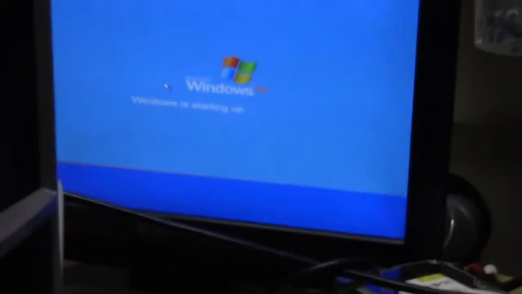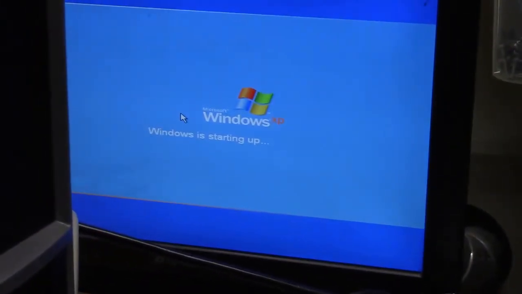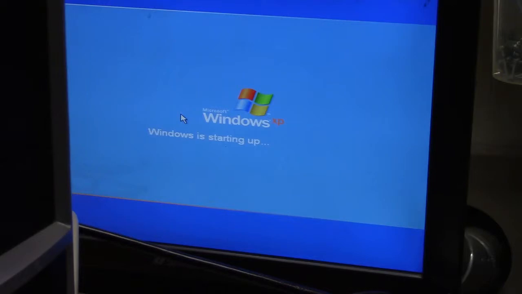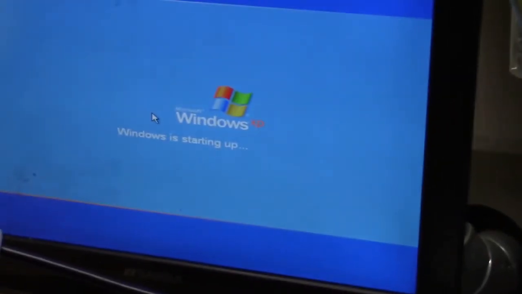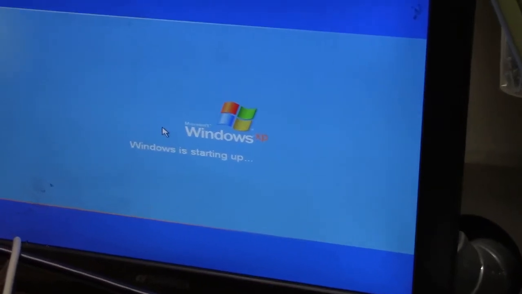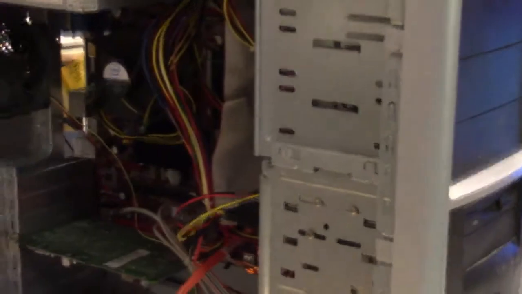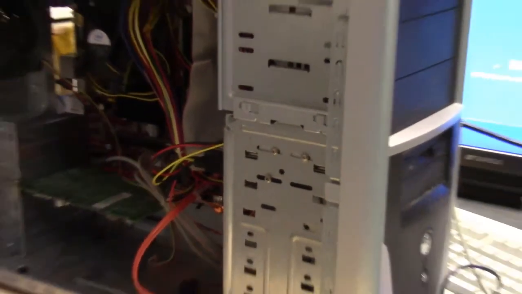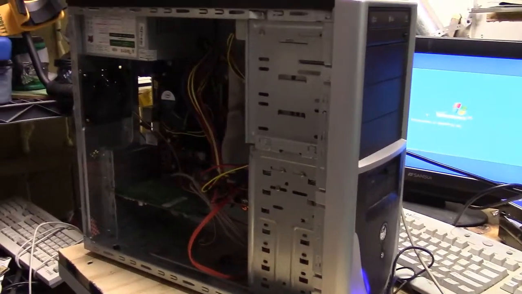We got what we want in there, and I wish you luck on whatever you're trying to do. Of course, this is a real slow computer.